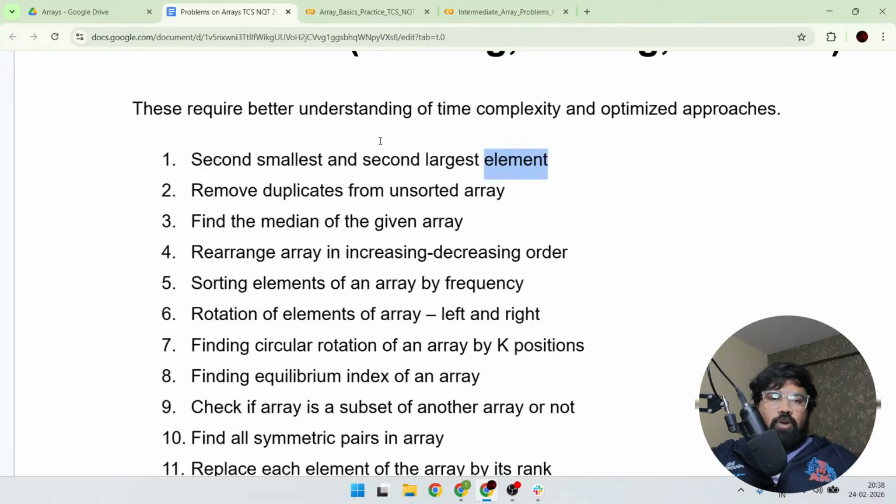So the second smallest will be the A of 1 element, and the second largest will be from behind, at the -2 position according to Python. If you do like that, time complexity will be more and space complexity will also become more. So in order to avoid those things, we will use other optimized solutions.